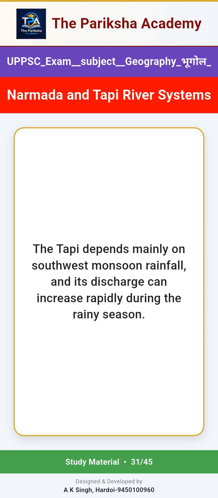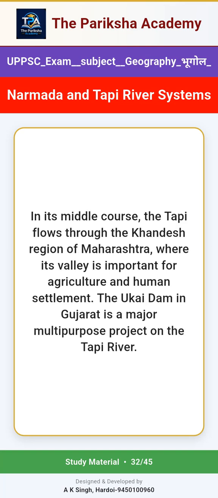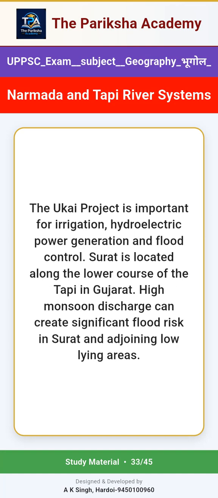The Tapi depends mainly on southwest monsoon rainfall, and its discharge can increase rapidly during the rainy season. In its middle course, the Tapi flows through the Khandesh region of Maharashtra, where its valley is important for agriculture and human settlement. The Ukai Dam in Gujarat is a major multi-purpose project on the Tapi River. The Ukai project is important for irrigation, hydroelectric power generation and flood control.